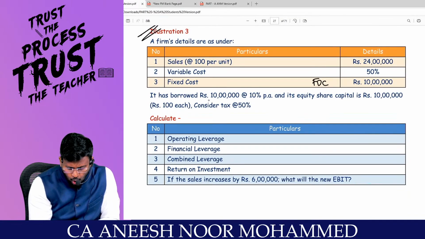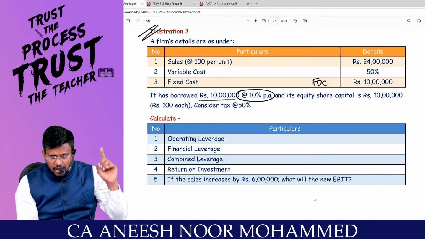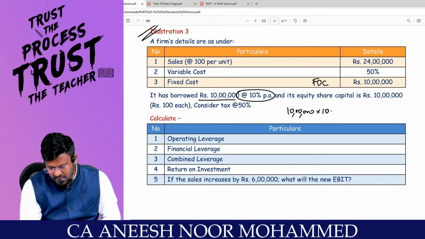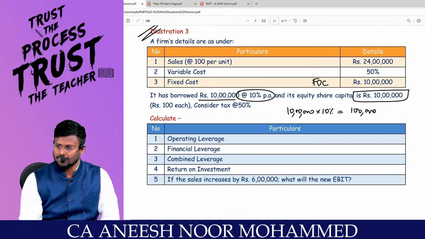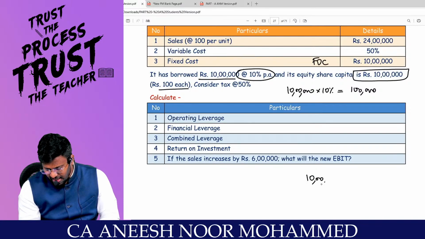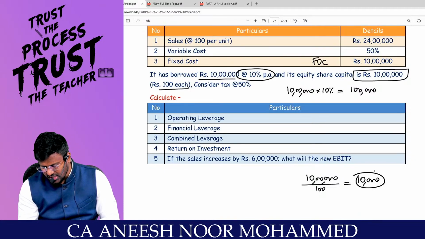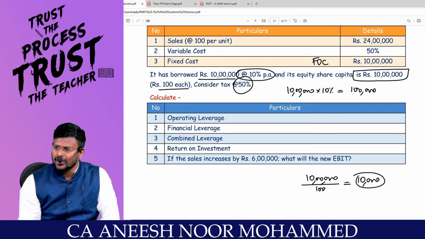It has borrowed rupees 10 lakh at the rate of 10% per annum. So in the capital structure, they are having debt. So 10 lakhs into 10% comes to 1 lakh, which is the interest. And its equity share capital is rupees 10 lakh. Equity share capital is rupees how much each? That means 10 lakh divided by 100 comes to 10, which is the number of equity shares. We need the number of equity shares to find out the EPS. Correct? Consider tax at the rate of 50%.